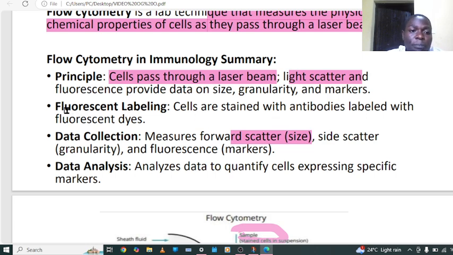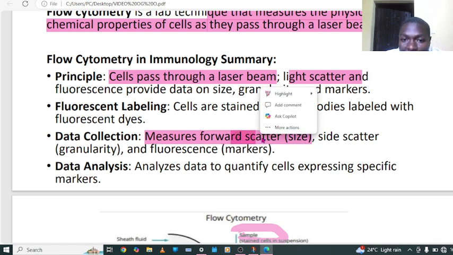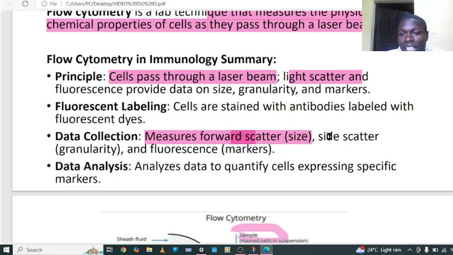Like fluorescence labeling, cells are stained with antibodies labeled with fluorescence dye. Now it is passed in that machine. Data collection: this machine is able to measure forward scatter, meaning the size of the cell. Like I said, if it is a lymphocyte, we say it is 12 to 14 micrometers. To know this size is because of forward scatter. Side scatter measures granularity.